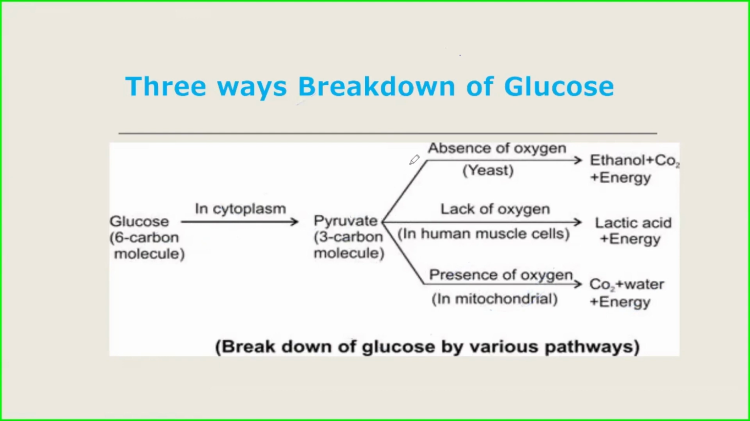And in anaerobes, where respiration occurs in the absence of oxygen, pyruvate breaks down into ethanol, carbon dioxide, and 2 ATP of energy is produced during anaerobic respiration. And in the lack of oxygen, when there is a less supply of oxygen to the body cells, the pyruvate breaks down into lactic acid and energy is produced during this process, and this lactic acid gets accumulated in the muscles and causes cramps in the muscles.